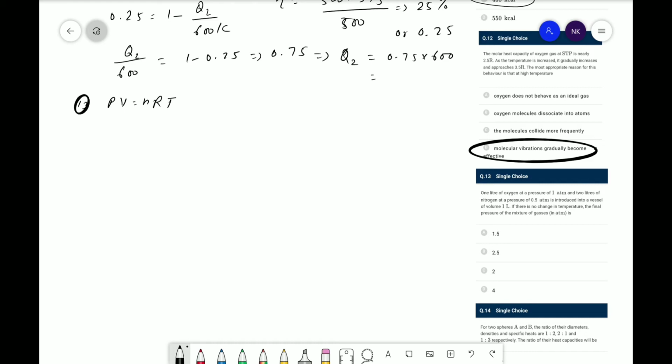So for oxygen, according to the question, P is given as 1 atm, and V is 1 liter. The number of moles for oxygen is N oxygen, hence 1 into 1 is equal to N oxygen into RT. Therefore N oxygen is equal to 1 upon RT, that is equation 1. Same for nitrogen.